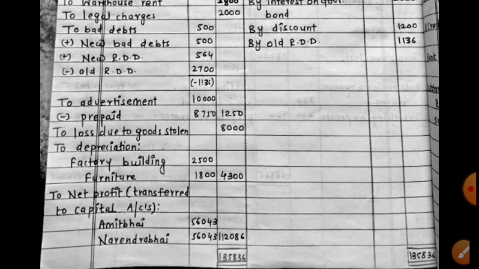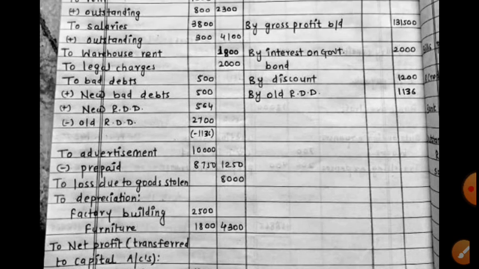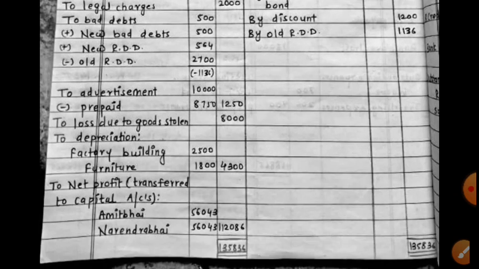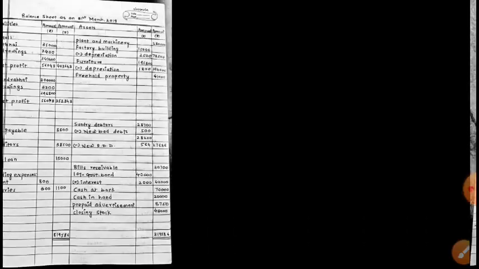Then loss due to goods stolen, loss by theft 8,000. Depreciation, it was an easy task. Then net profit. So there is net profit of 1,12,086, and they are equal partners. They have got the share 50-50 in it. So this net profit is added now to their capitals.